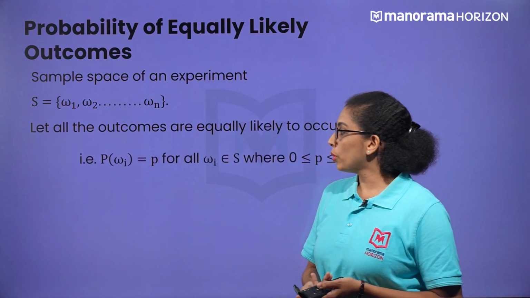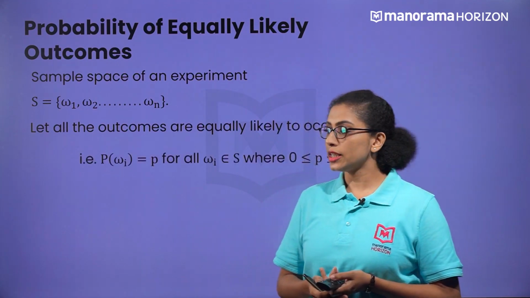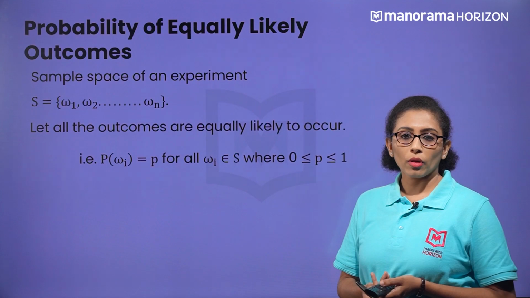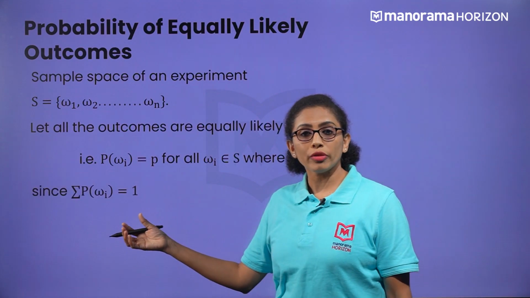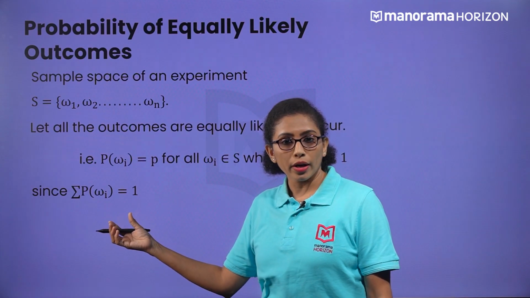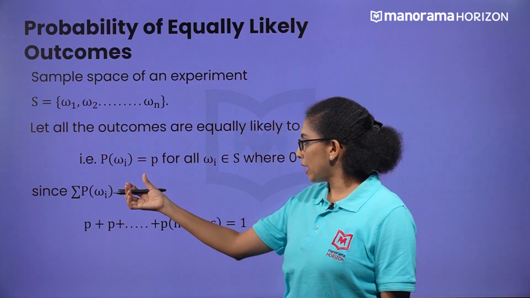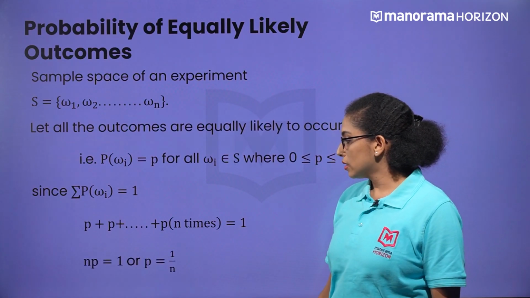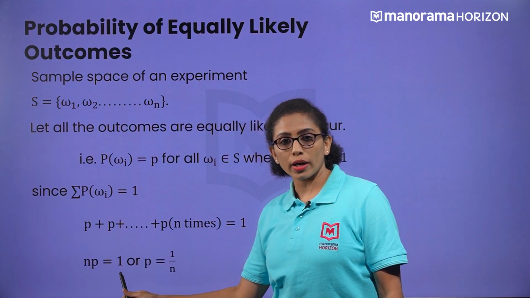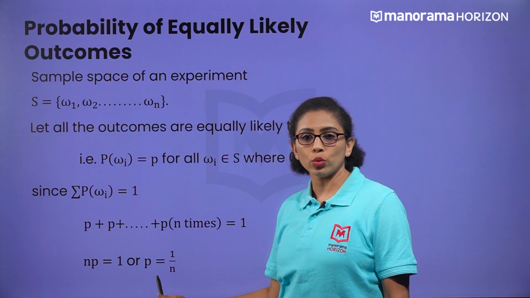Then the probability of each event is P. Since the sum of all probabilities of events will be equal to 1, adding this P n times, we get n into P is equal to 1, or P is equal to 1 by n.